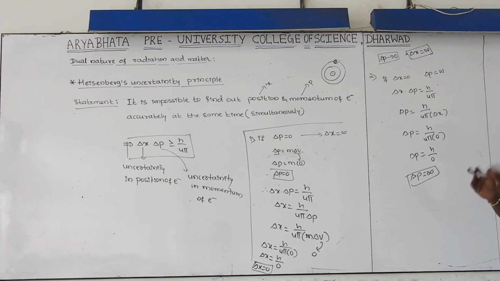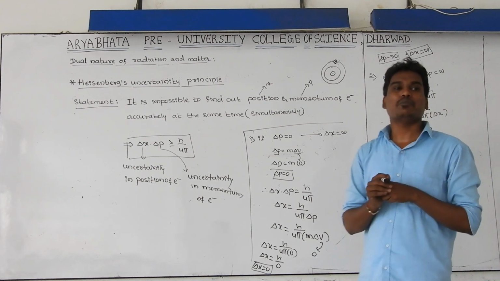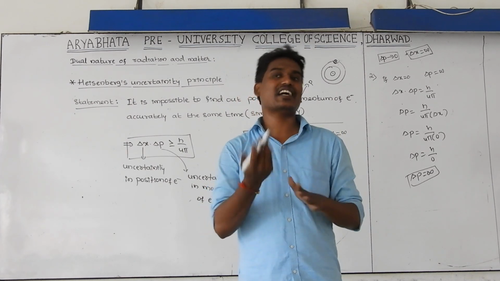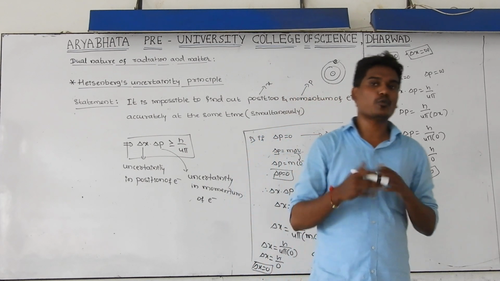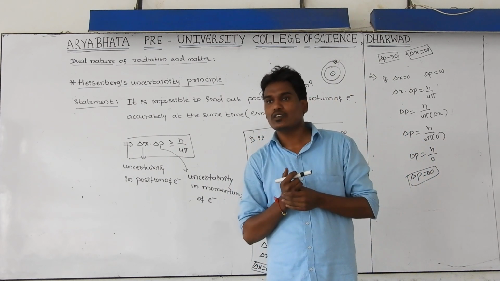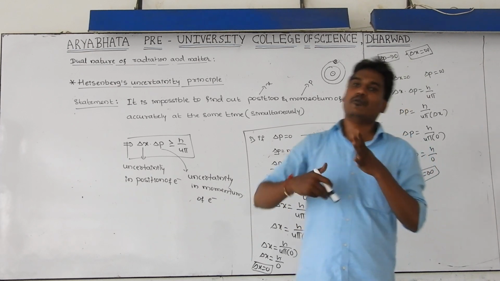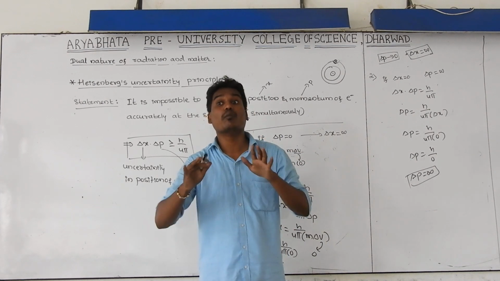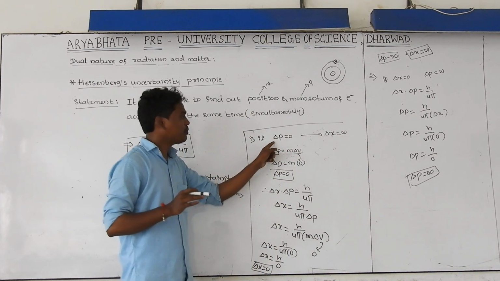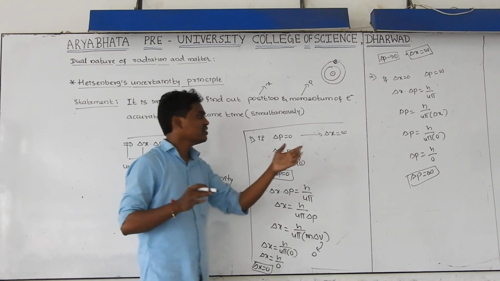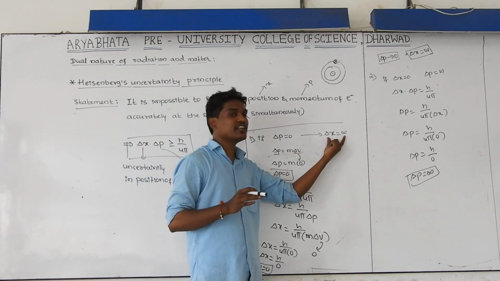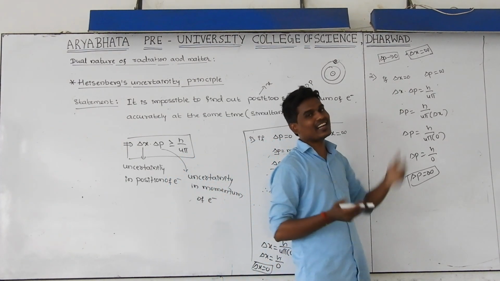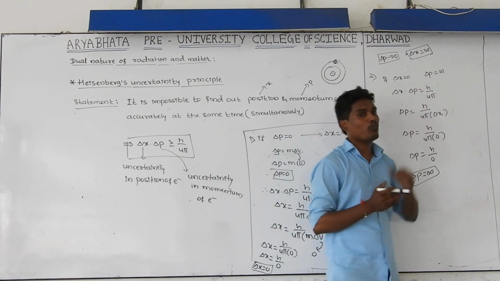That's why these are the two conditions. What he told is that it is highly impossible to find out the momentum as well as the position of the electron at the same time and accurately. But there is a condition. It is possible to find out the position, but when you want the exact position, there should be a maximum uncertainty in momentum. And if you want to find out the exact momentum, then you are getting maximum uncertainty in position. Vice versa, if you want to find out the exact position, you are getting maximum uncertainty in momentum.